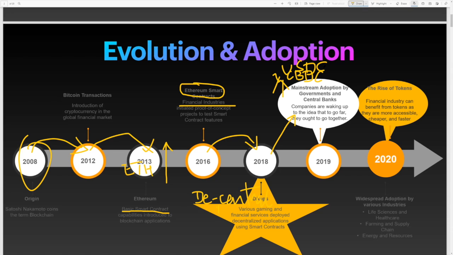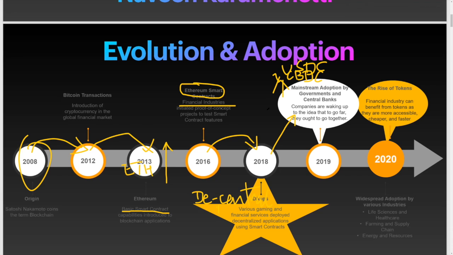So what is a cryptocurrency then? If Bitcoin's not a cryptocurrency, on the next slide I'll tell you the difference. Bitcoin is a crypto asset; it's not a currency. Okay, good. The next one is tokens. There is also a difference between a token and a coin. Coin versus token.